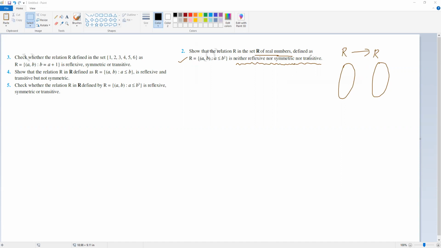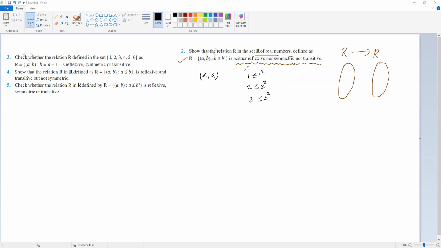Your set is infinite. In your set there are infinite number of elements because your set is the set of real numbers. So हमें ये चेक करना है कि (a, a) रिलेशन में आते हैं कि नहीं. देखो, 1 is less than or equal to 1 square, 2 is less than or equal to 2 square, 3 is less than or equal to 3 square. So every number is less than or equal to its square, na?